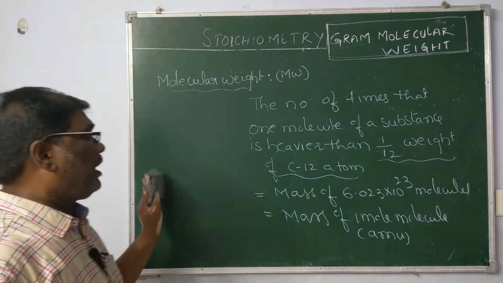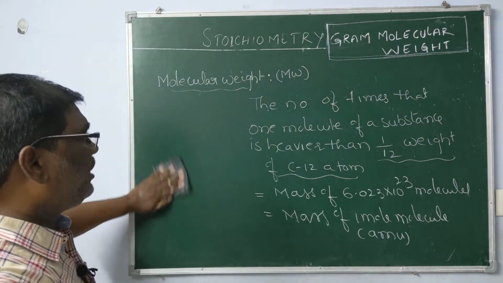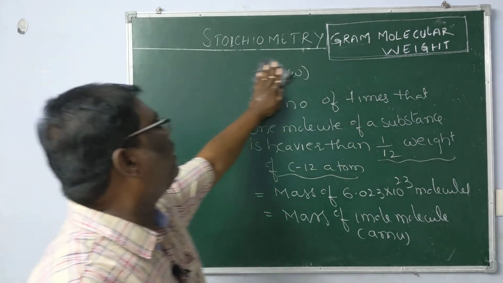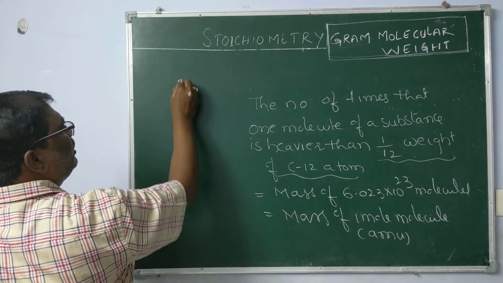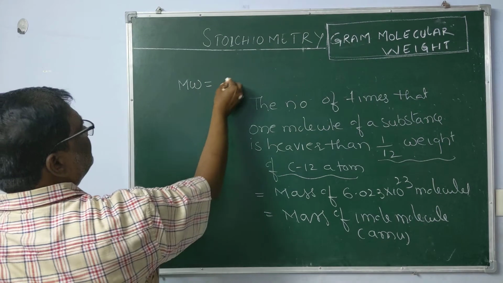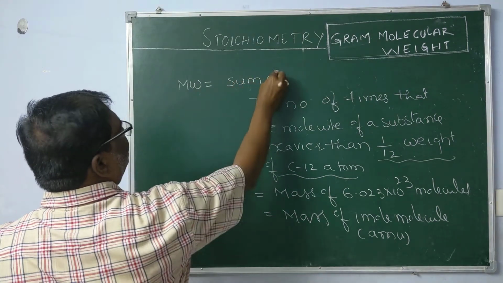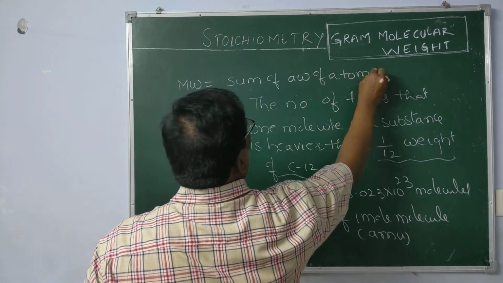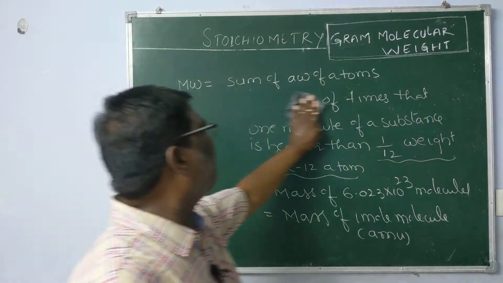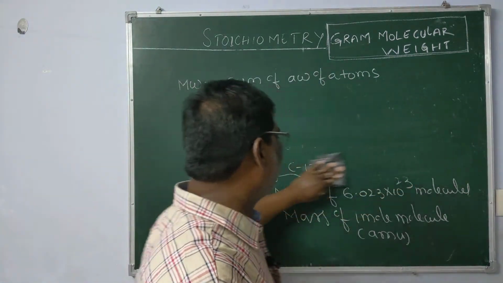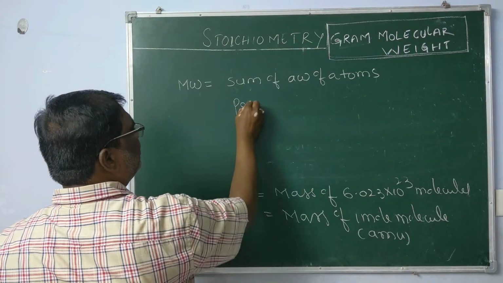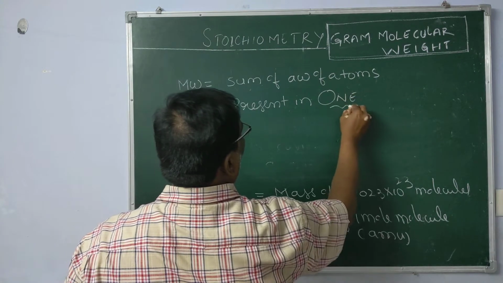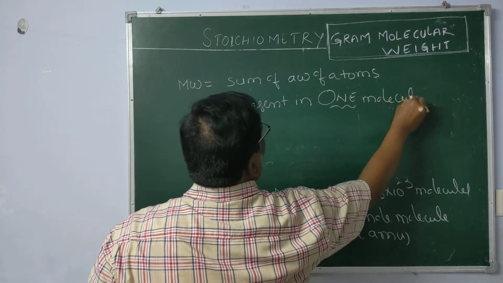Okay, now we are going to calculate the molecular weight of substances. Molecular weight is also taken as the sum of atomic weights of atoms present in one molecule of a substance.